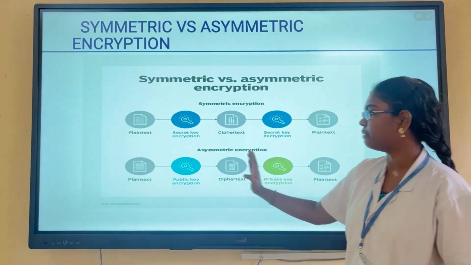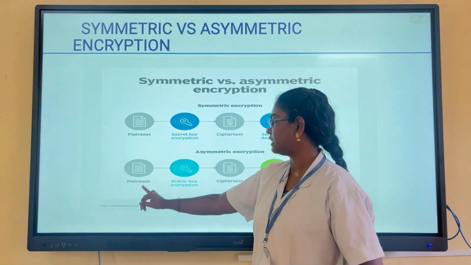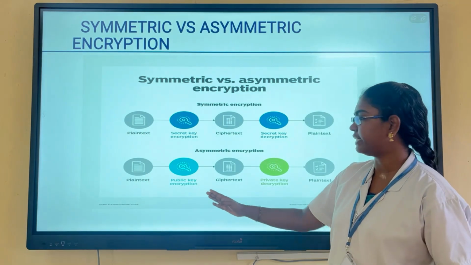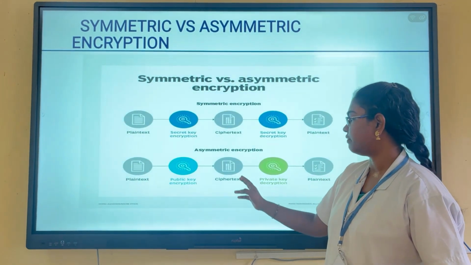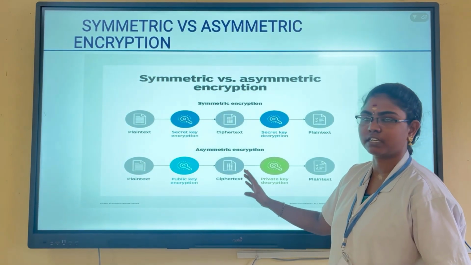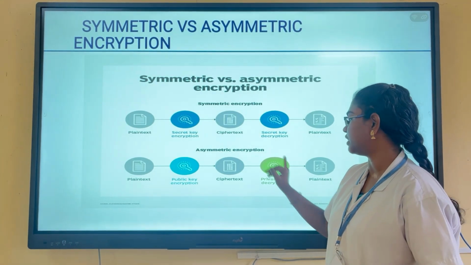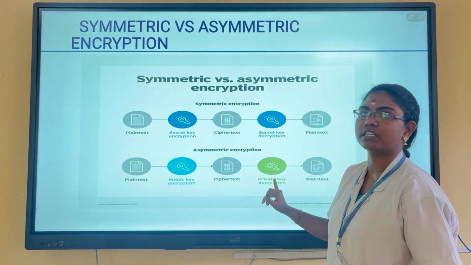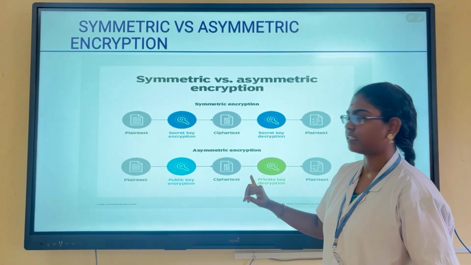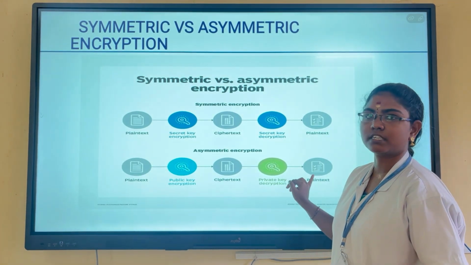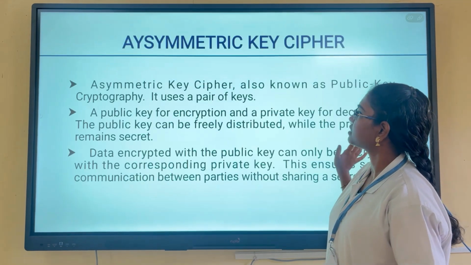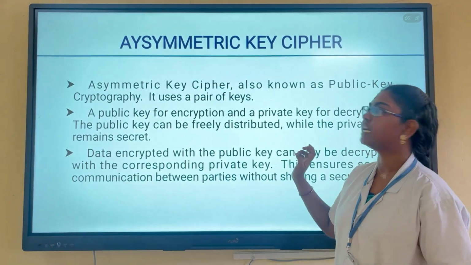This is the process of symmetric encryption, and it is not asymmetric encryption. In the first step, the message is plain text. The plain text message is converted by public key encryption to ciphertext, and the ciphertext is transferred to be decrypted with the private key. The decryption process recovers the message and sends it to the receiver as plain text. And next, the asymmetric key encryption.